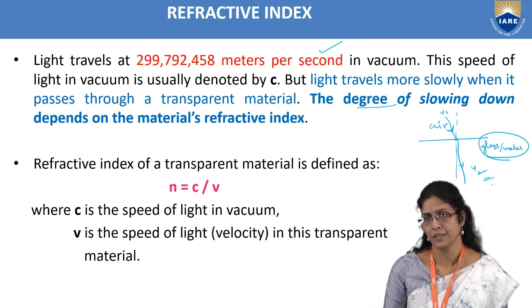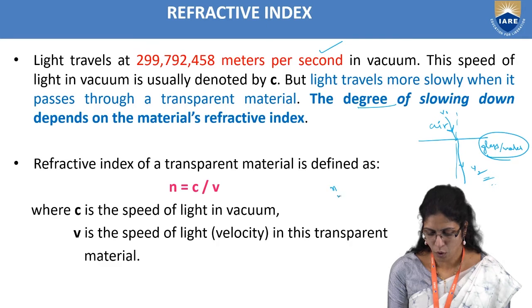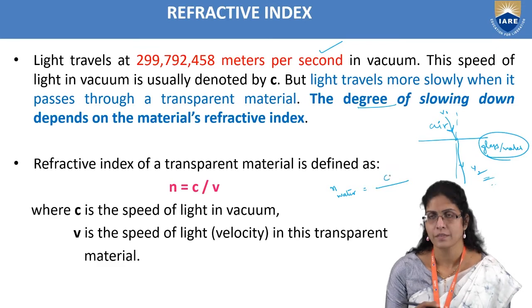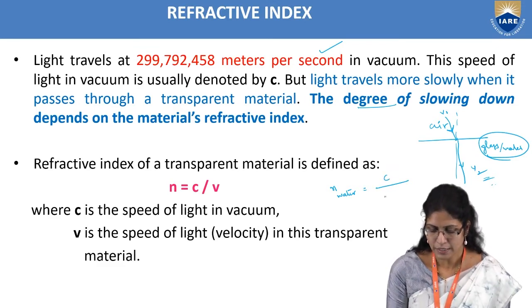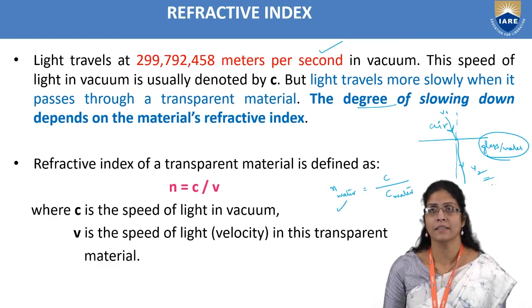Suppose you are taking water, then the refractive index of water is given by taking the ratio of the speed of the light, which, as you know, in vacuum is a constant, and then you take the speed of the light in water. That's it. You will get the refractive index of the water medium. The same with any other medium.